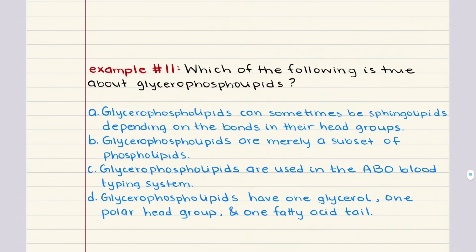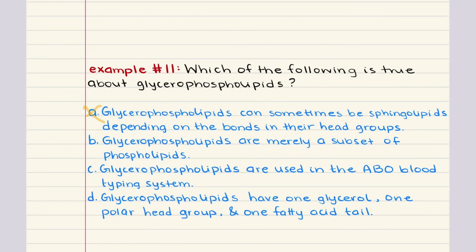Problem 11 says, which of the following is true about glycerophospholipids? Again, here we're going to work through each answer choice. A says glycerophospholipids can sometimes be sphingolipids depending on the bonds in their head groups. This is false. Glycerophospholipids and sphingolipids are different classes of phospholipids based on their backbone. Glycerophospholipids have a glycerol backbone, while sphingolipids have a sphingosine or sphingosine-like backbone. The head group doesn't turn one into the other. So this is not what we're looking for.